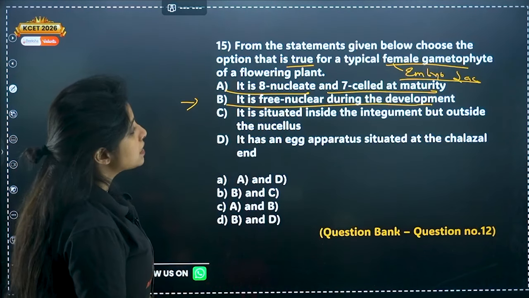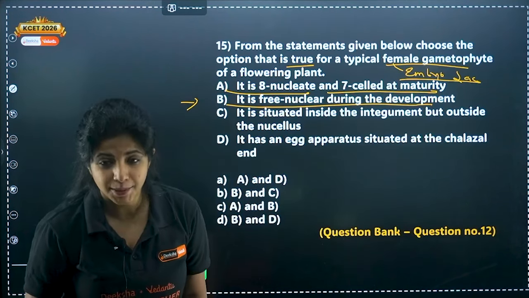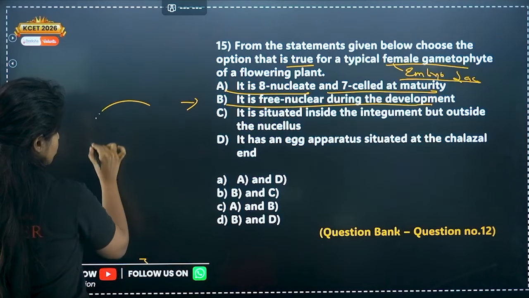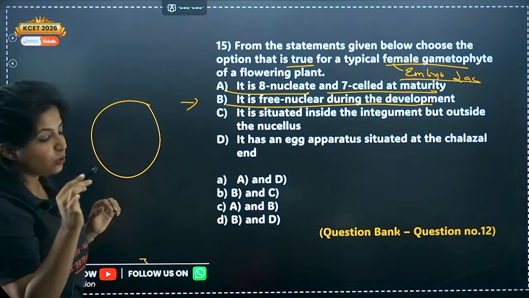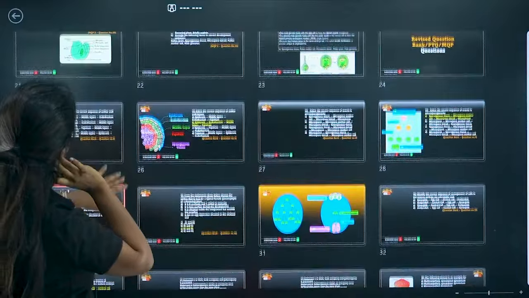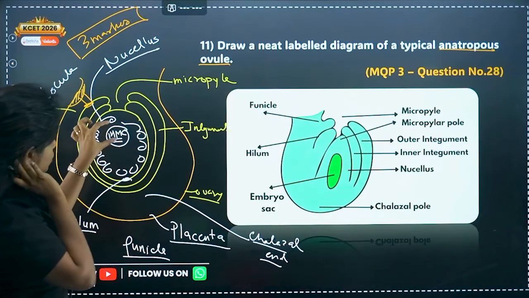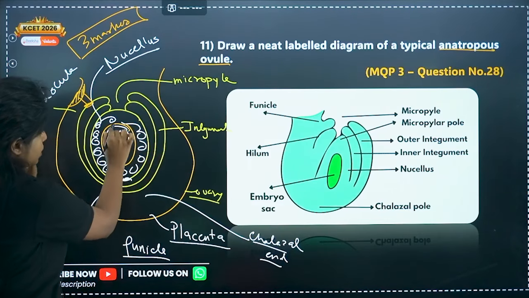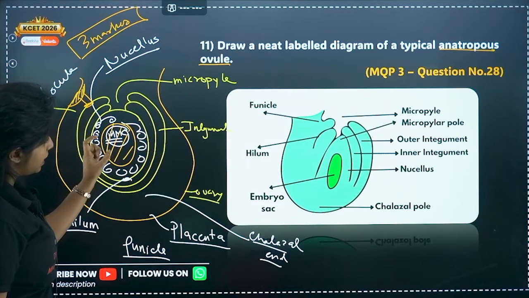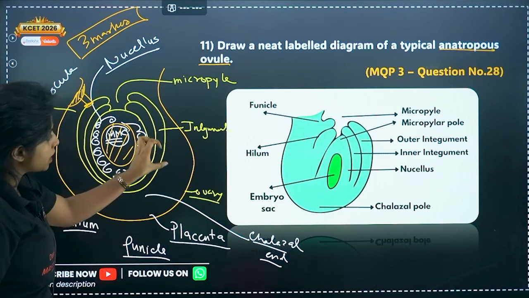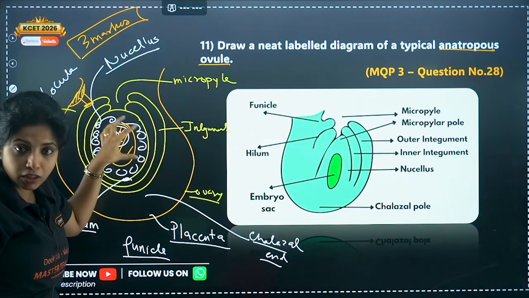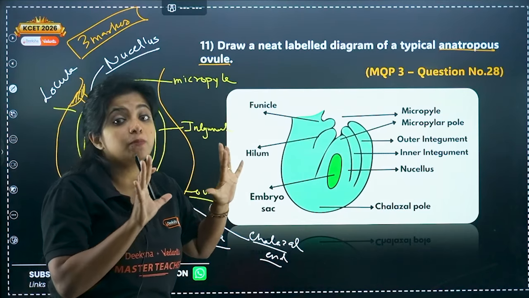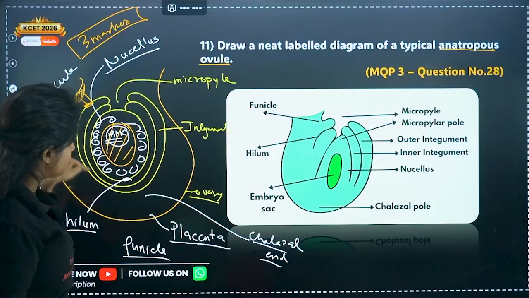Now it is situated inside the integument but outside the nucellus. Inside the integument, the embryo sac which is there, my dear children. So you had the ovule. We had made a diagram of this, right? Let me come back to this. So here the MMC is there. It forms the embryo sac later on. Now, suppose this is the embryo sac. In that case, this embryo sac is within the nucellus and also within the integuments. Within the nucellus, because the cells of the nucellus usually degenerate. Sometimes it may persist as well, remember. And outside that, you have the integuments.